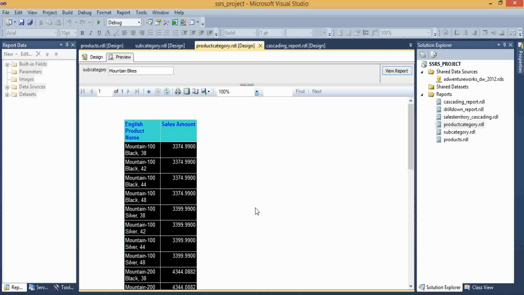Okay, this is the linked reports or drill through reports.